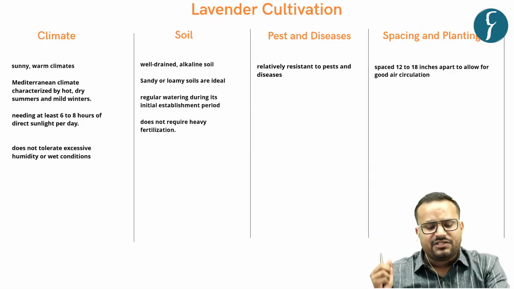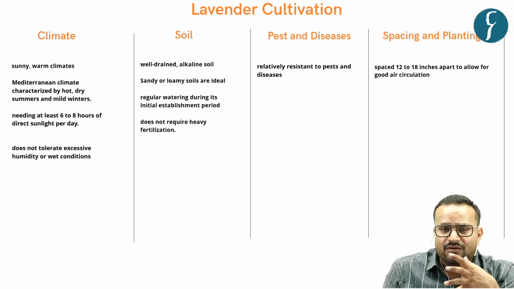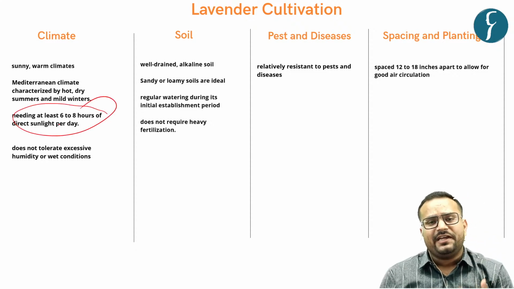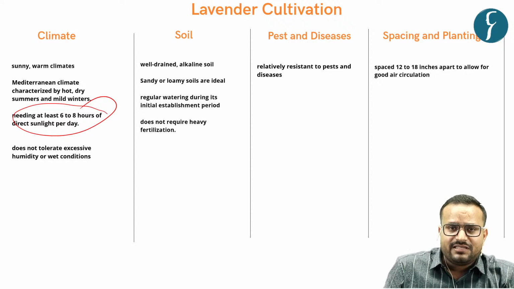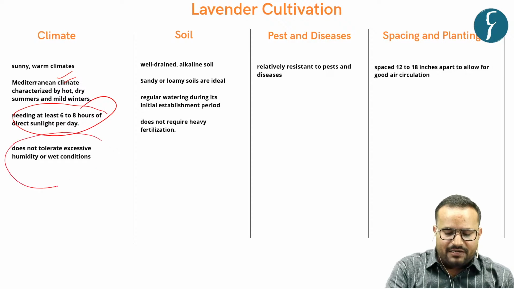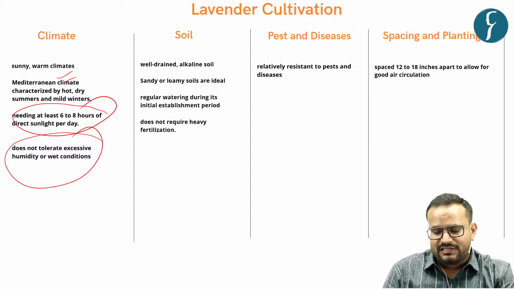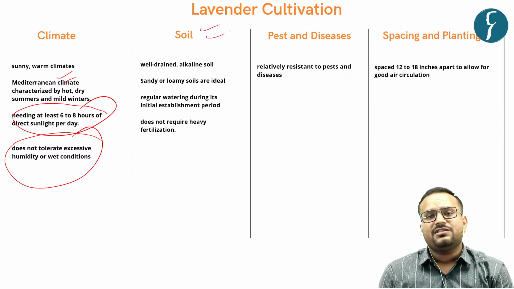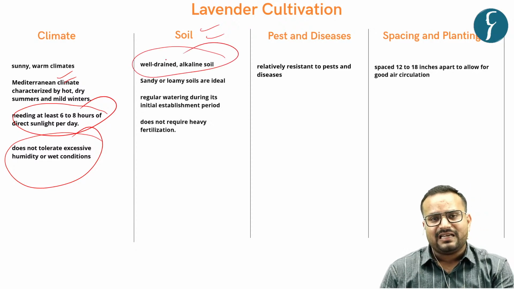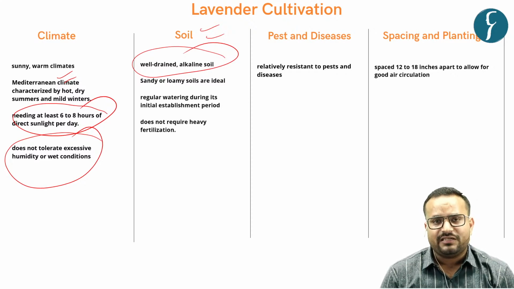Now lavender cultivation, if you see the climatic aspect of this cultivation, it requires warm and sunny days. It requires around 6 to 8 hours of sunlight on a daily basis, and a Mediterranean type of climate is preferable as such. But remember this line, that it does not thrive in humid conditions. Remember this line. Similarly, in terms of soil, what does it prefer? Acidic soil? No, not acidic soil. It prefers well drained alkaline soil. And in terms of ideal nature, it is the sandy and loamy soils that are preferred.